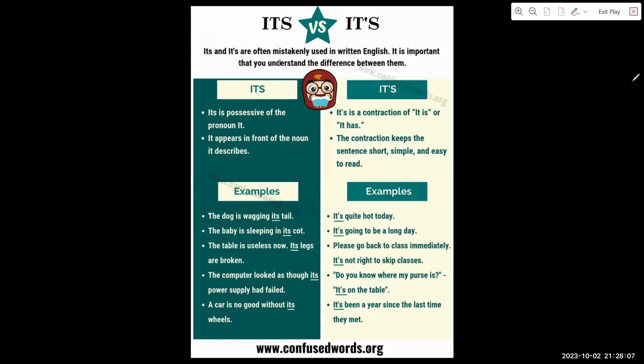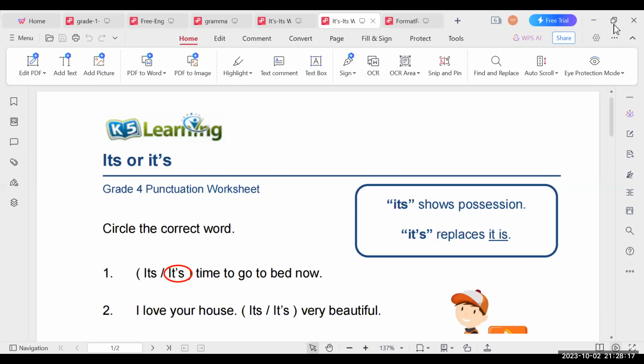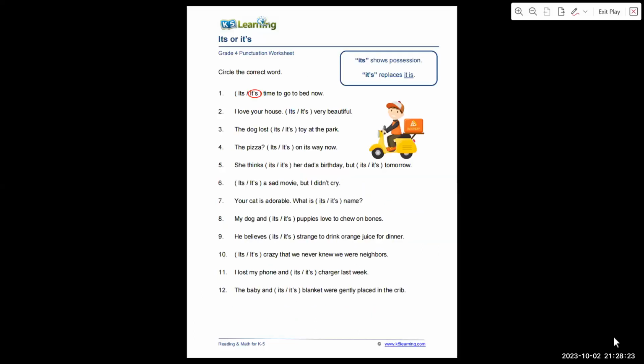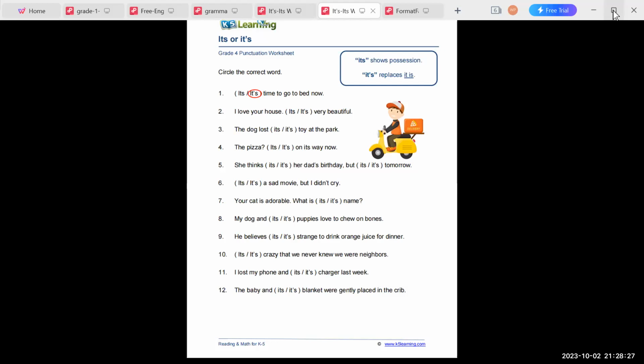Now let's try to have a test for this, just quickly. Okay, wait a minute. Time. Yeah, the word time is a noun. Right.